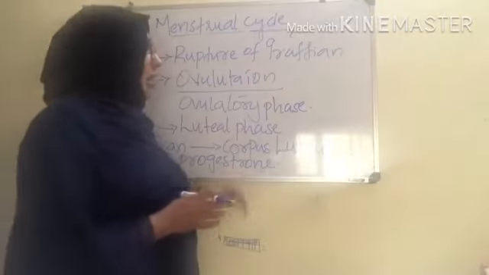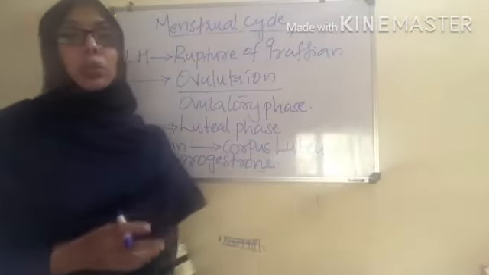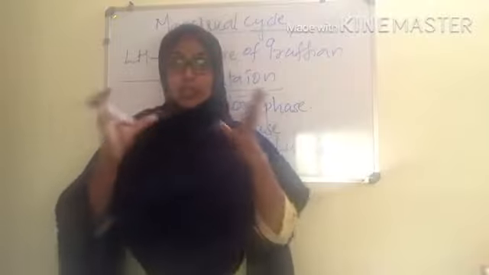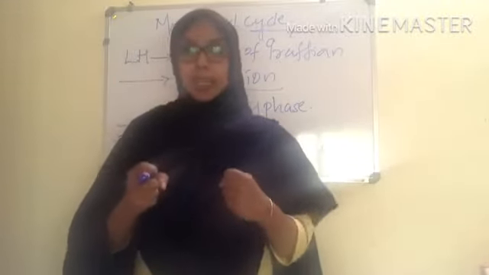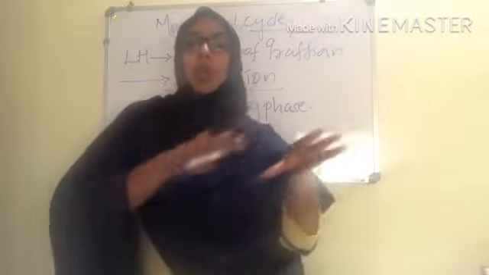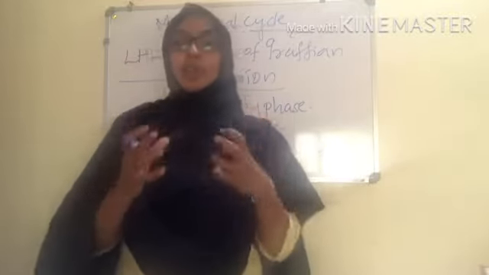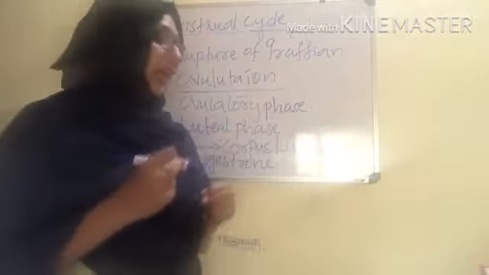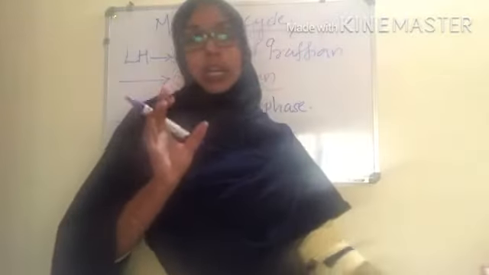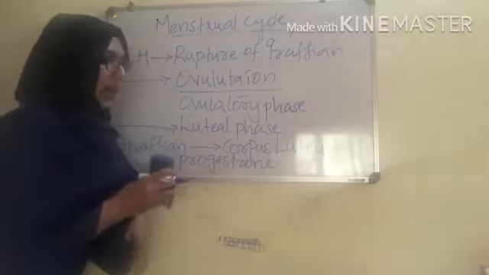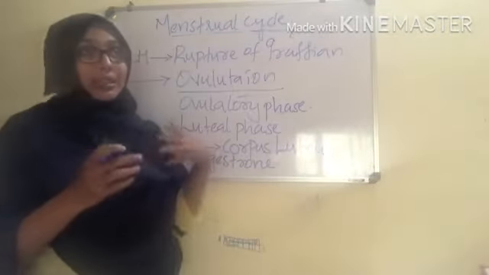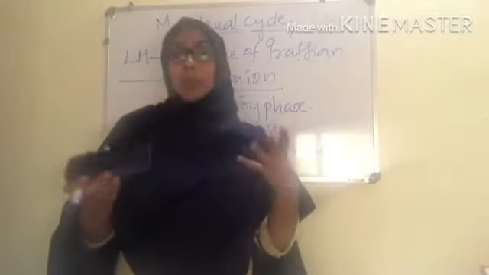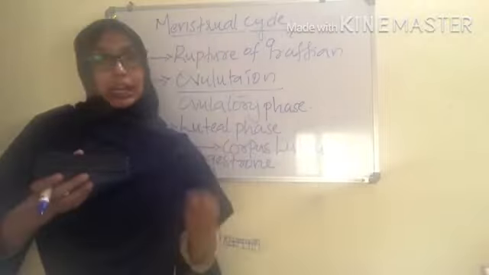The release of progesterone by the corpus luteum makes the uterus ready for implantation. It sets all the facilities and makes the uterus ready to receive the fertilized zygote.